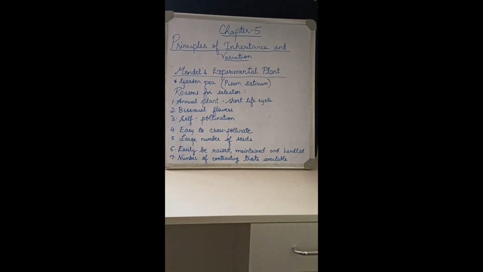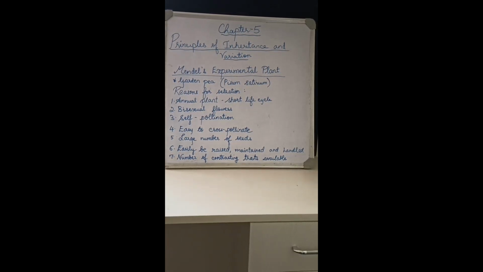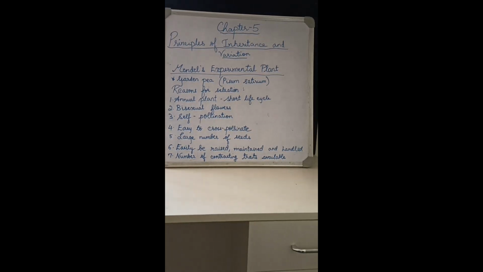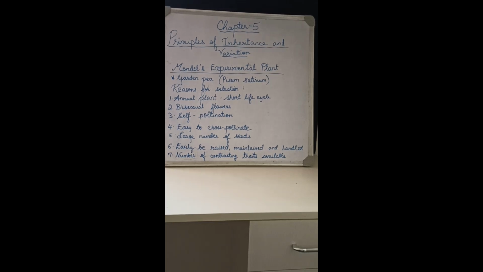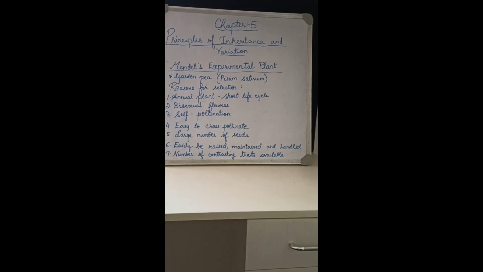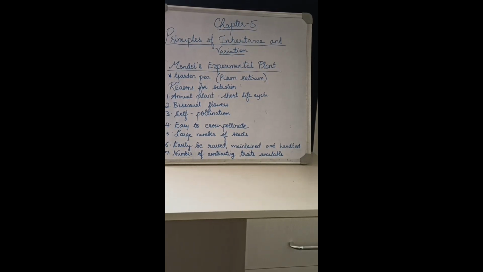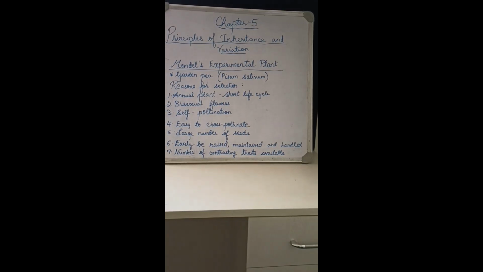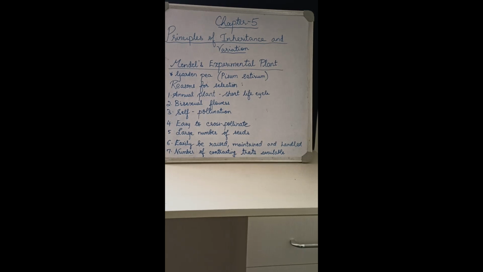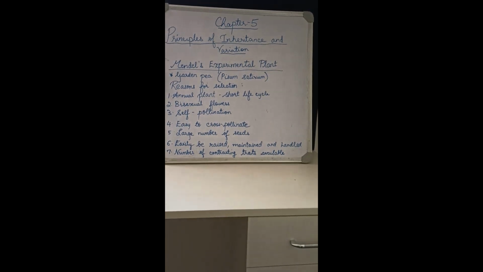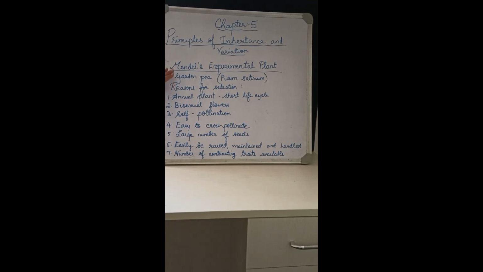The fifth reason is, the pea plant produces a large number of seeds in one generation. The sixth point is, pea plants can easily be raised, maintained and handled. The last one is, a number of easily detectable contrasting characters or traits were available. So these are the reasons Mendel selected the garden pea as an experimental plant.